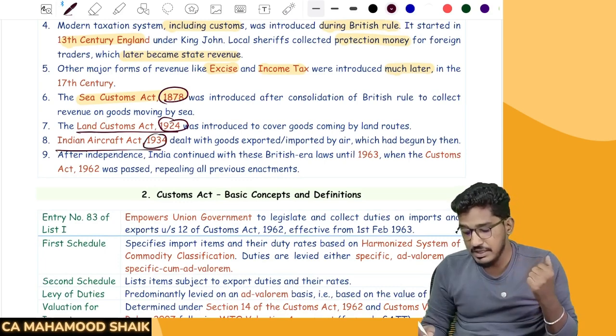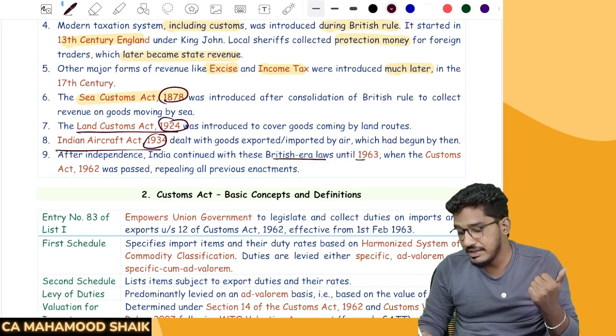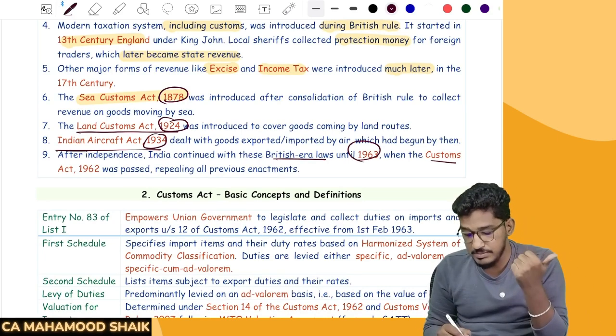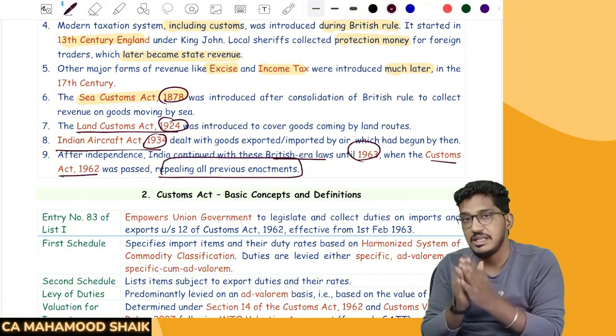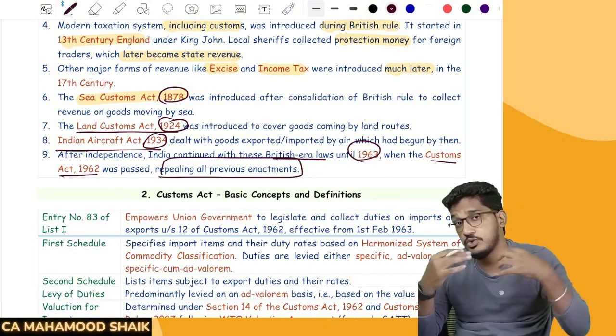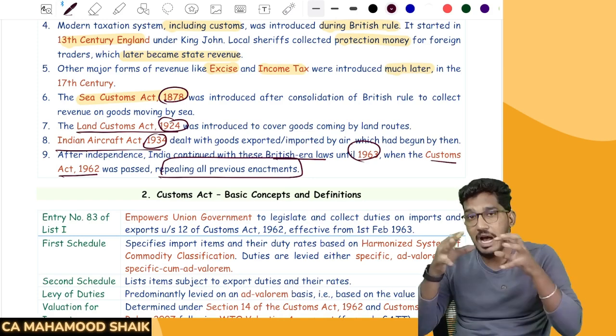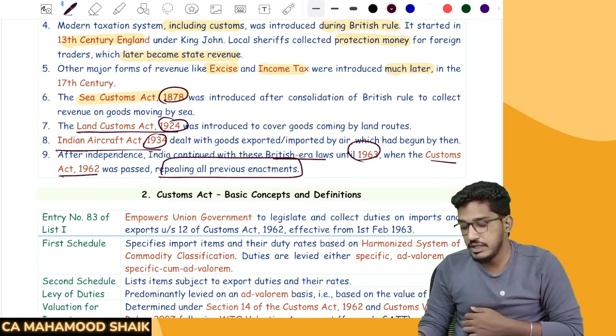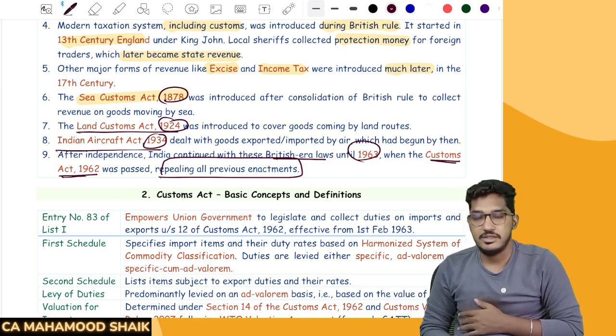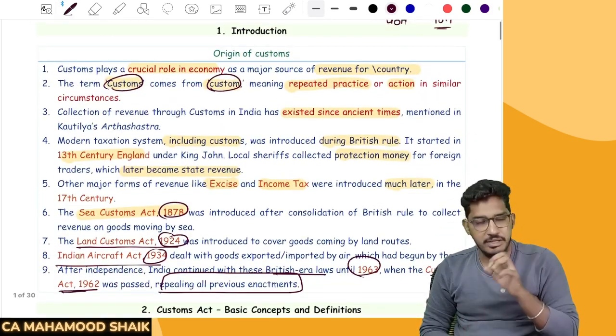After independence, India continued with these British era laws until 1963, when the Customs Act 1962 was passed, repealing all previous enactments. That means until 1963, we were following the rules imposed on us by the British government only, but our own customs law came into effect from 1963 by way of the introduction of the Customs Act 1962. So this is the brief history of customs.